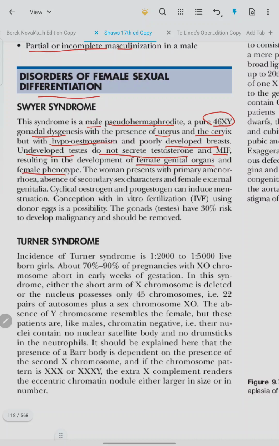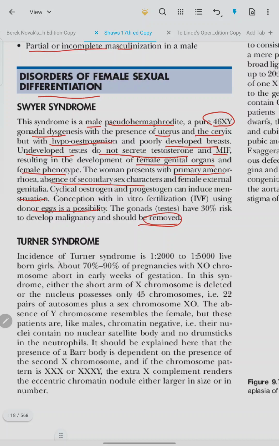female phenotype. The woman presents with primary amenorrhea, absence of secondary sexual characters, and female external genitalia. Cyclical estrogen and progesterone can induce menstruation. Conception with IVF using donor eggs is a possibility. The gonads have a 30% risk to develop malignancy and should be removed.